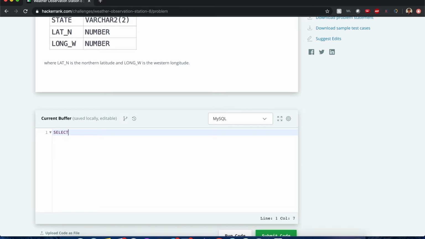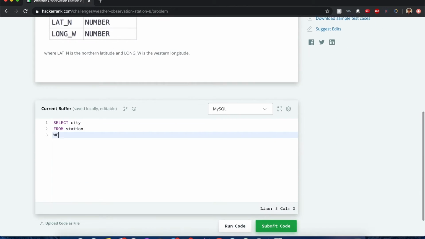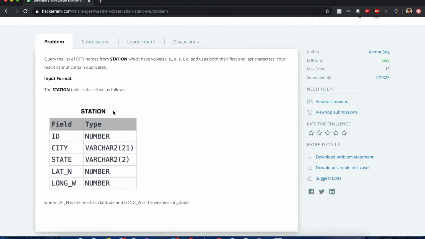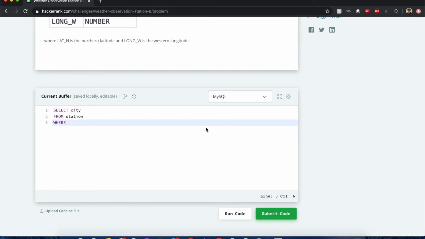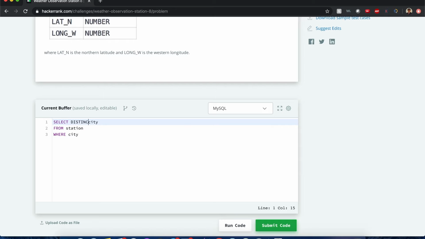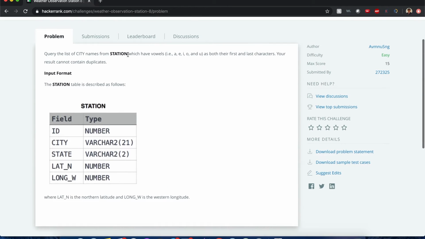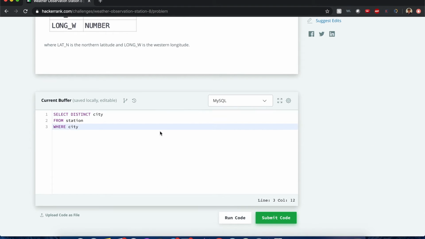We know that we want to select the city names from the table STATION where its first and last characters are vowels, so we want an AND. Oh, and we want distinct city names, no duplicates, so don't forget that one, guys. And then we do WHERE city matches the regex expression.